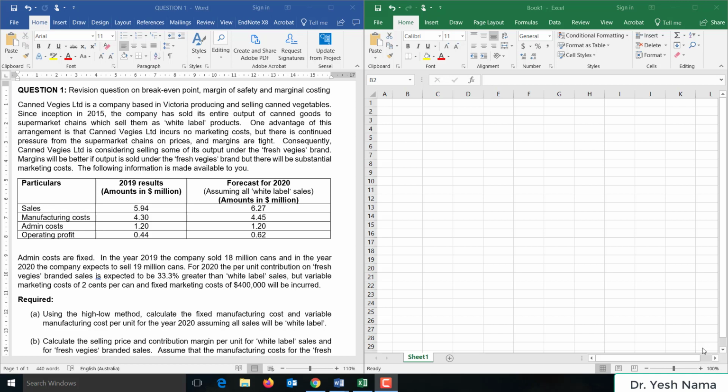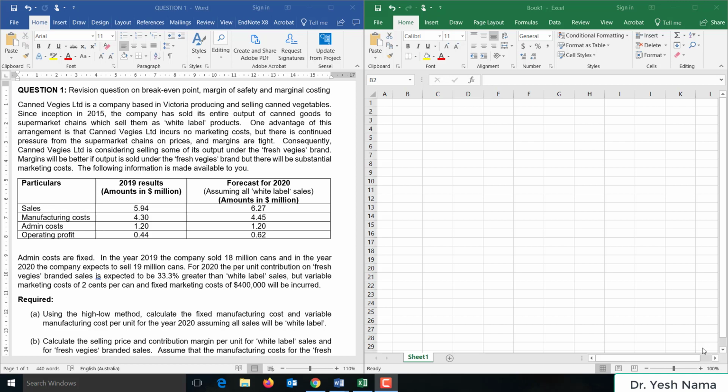This is a revision question on break-even point, margin of safety, and marginal costing. So let's get started. Canned Veggies Limited is a company based in Victoria producing and selling canned vegetables.